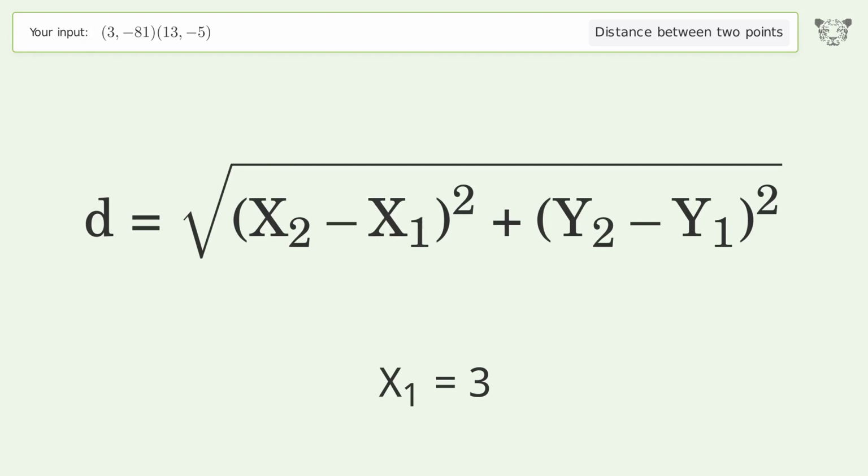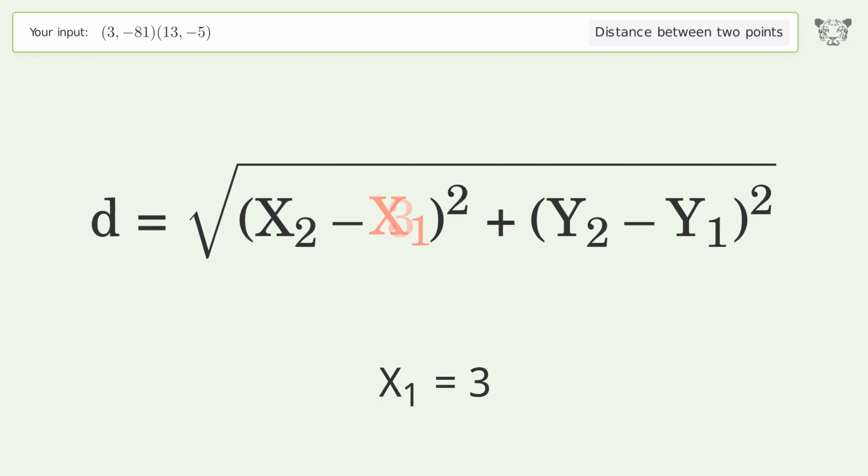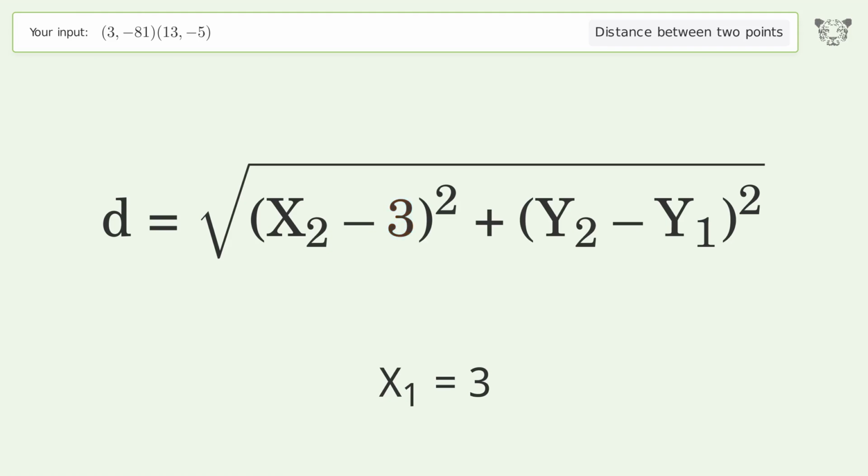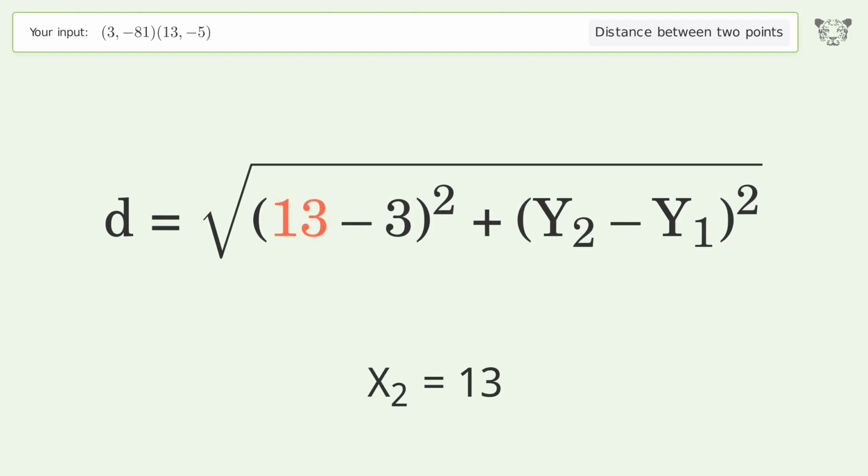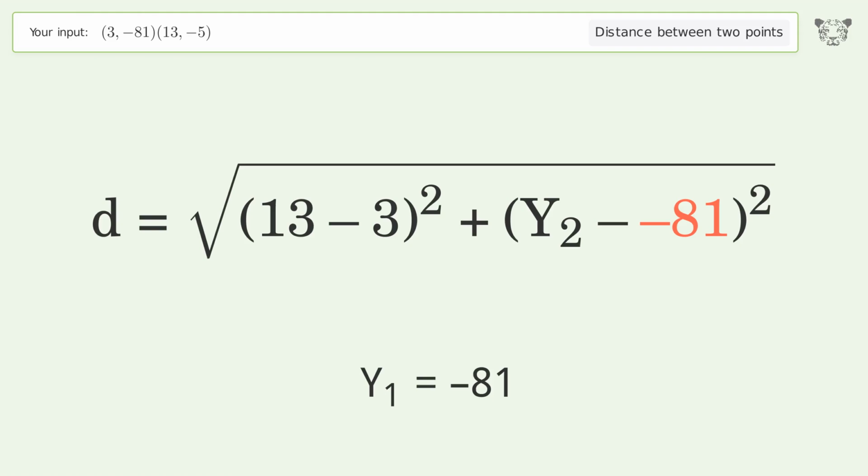x1 equals 3. x2 equals 13. y1 equals negative 81. y2 equals negative 5.